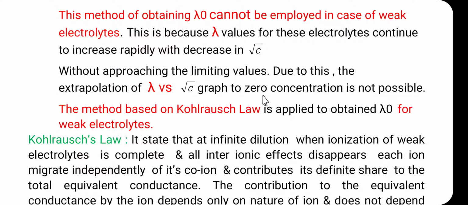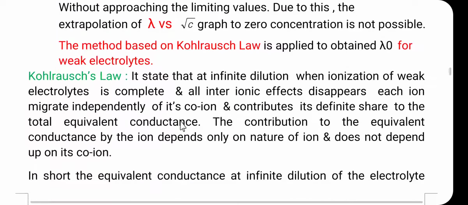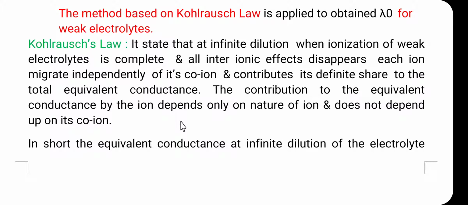So how is the lambda 0 for the weak electrolyte determined? The answer is that for the determination of lambda 0 for the weak electrolyte, we have to use the method which is based on the Kohlrausch law. This Kohlrausch law is applied to obtain lambda 0 for the weak electrolyte. So our next point is the Kohlrausch law. Generally, Kohlrausch law is useful for the determination of the lambda 0 for the weak electrolyte.